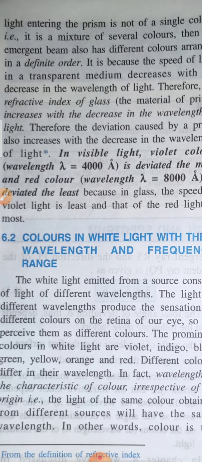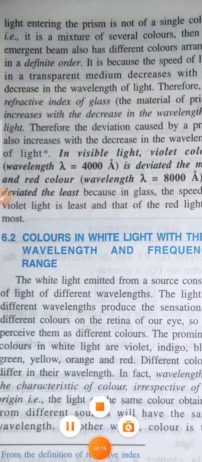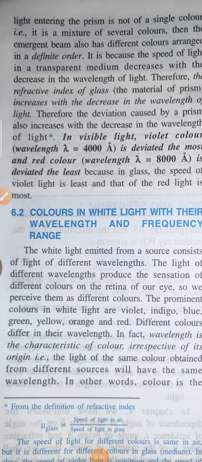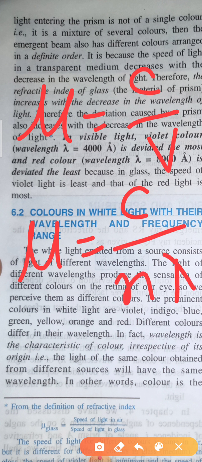Now you know that refractive index μ = c/v, where c is the speed of light and v is the velocity, and v = nλ, where n is the frequency and λ is the wavelength.